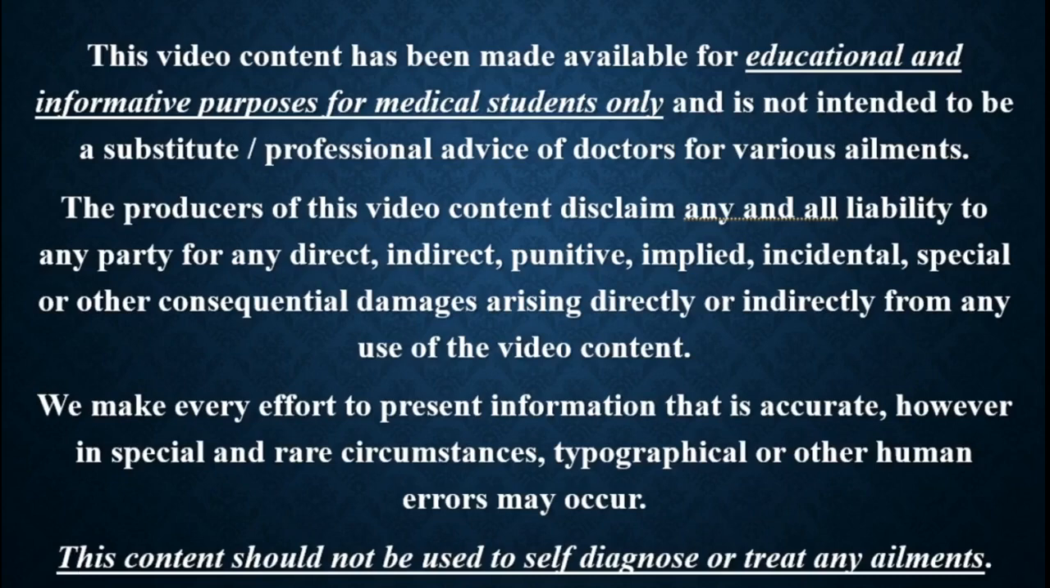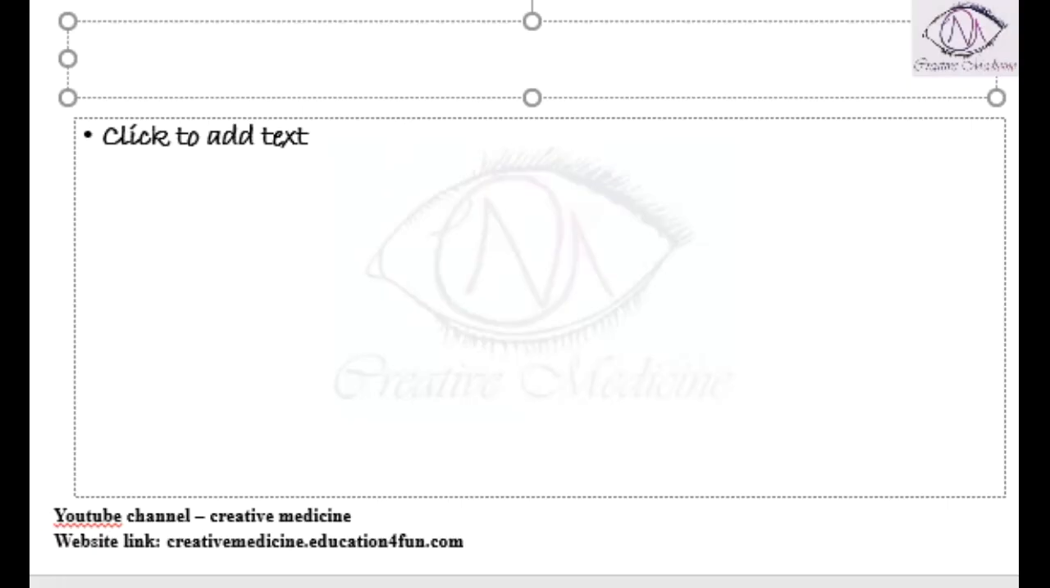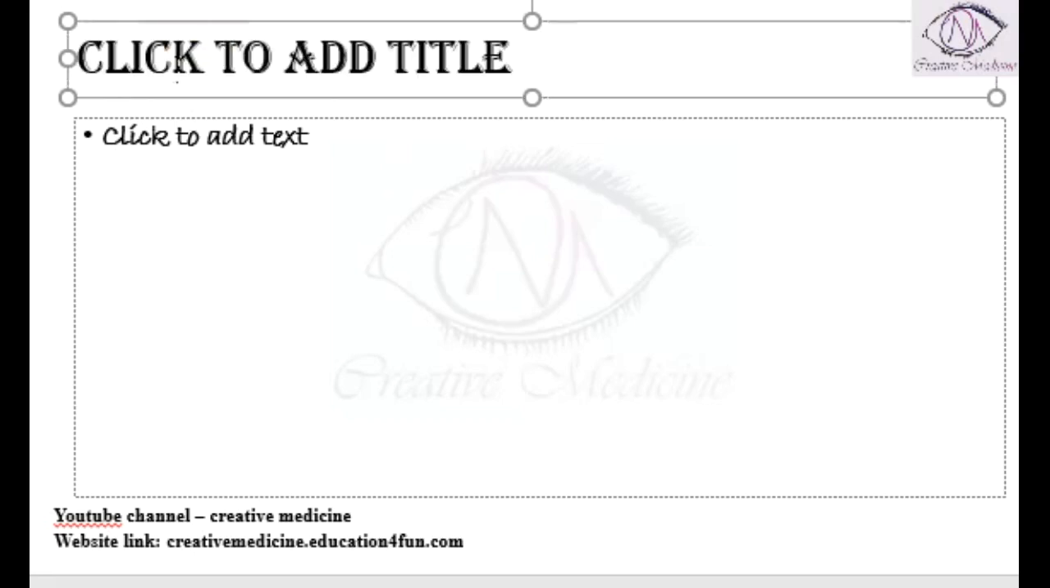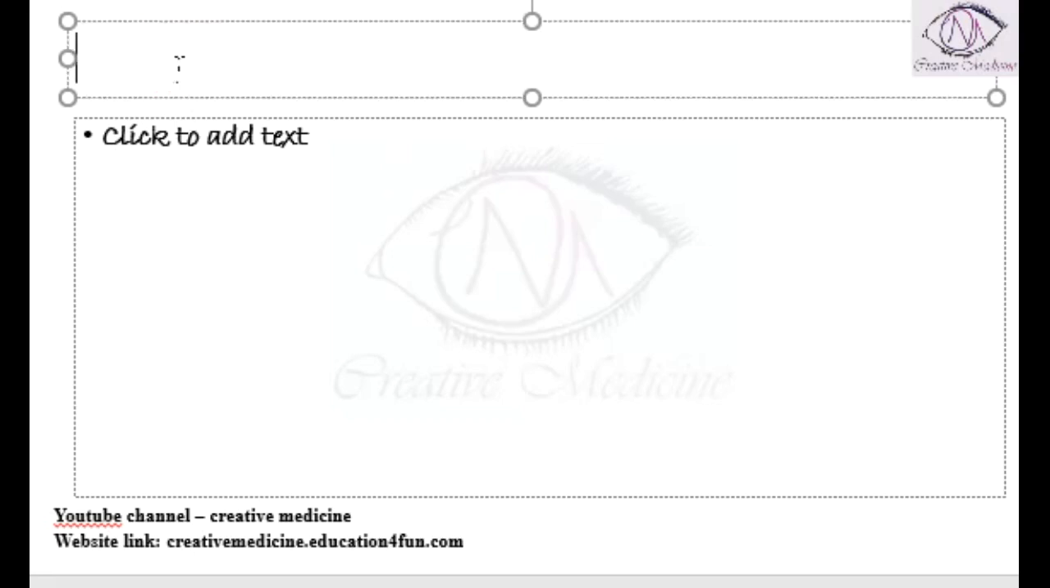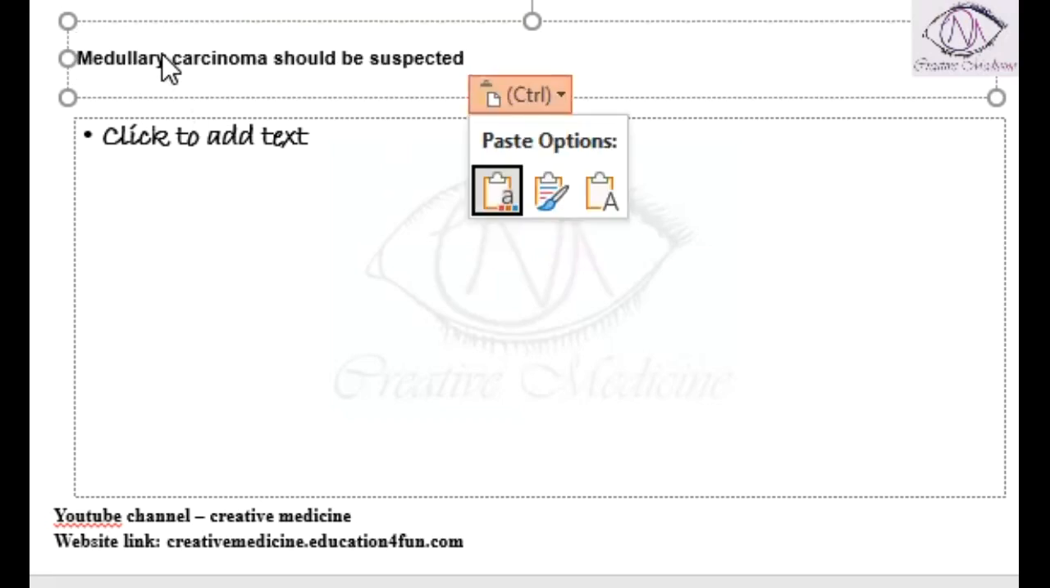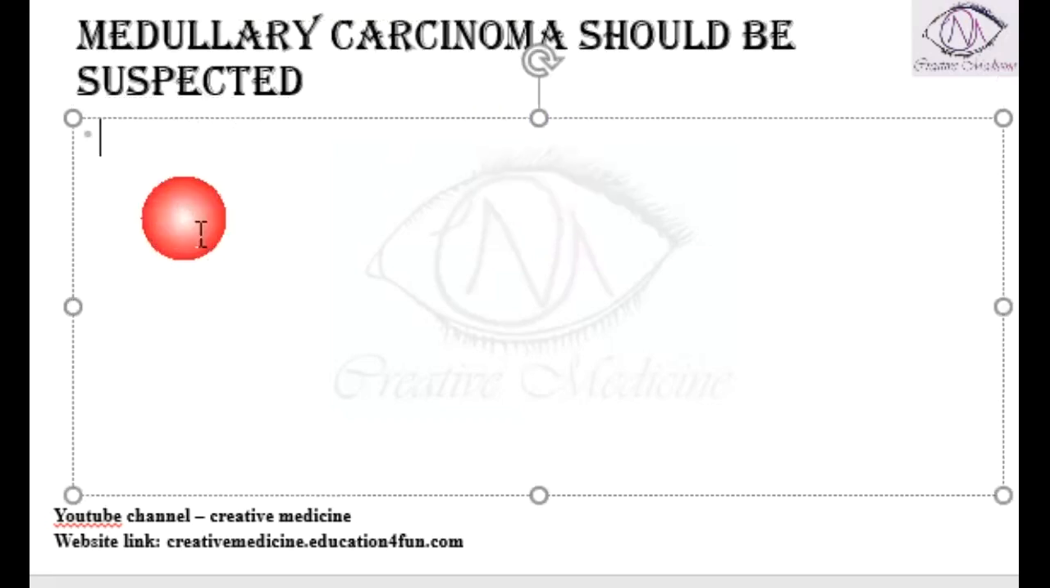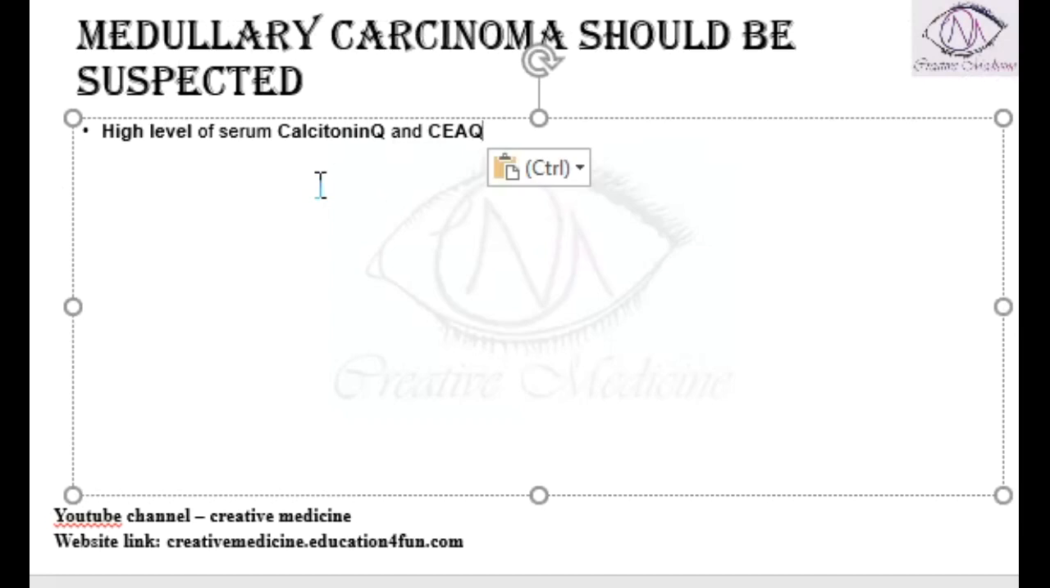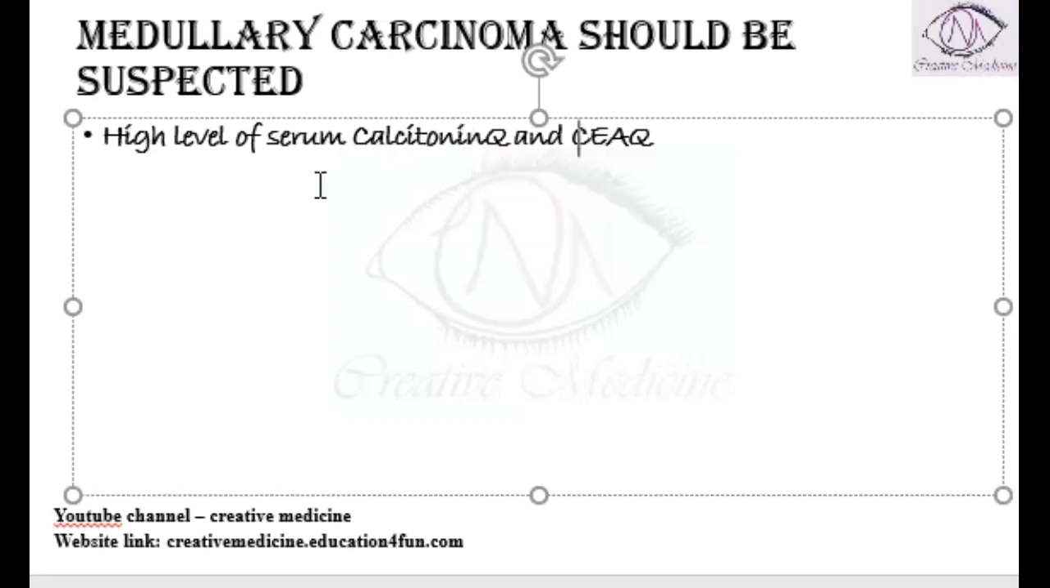In this lecture, we will learn about the conditions where medullary carcinoma of thyroid is suspected. Medullary carcinoma of thyroid is suspected in conditions like, first, whenever the patient presents with high levels of calcitonin and also high levels of carcinoembryonic antigen. In such cases, we should suspect the medullary carcinoma of thyroid.